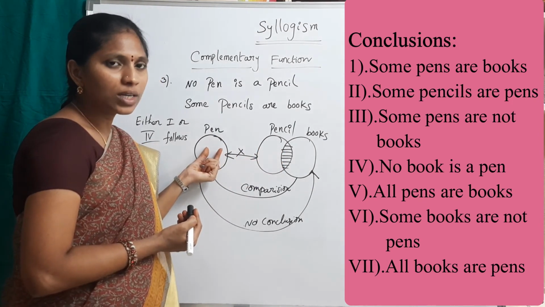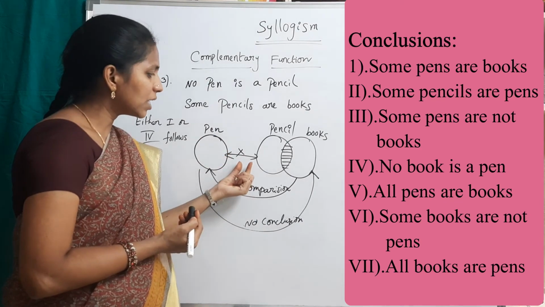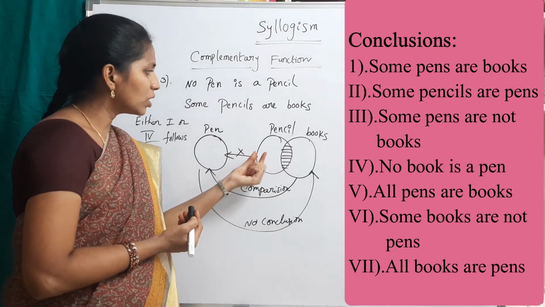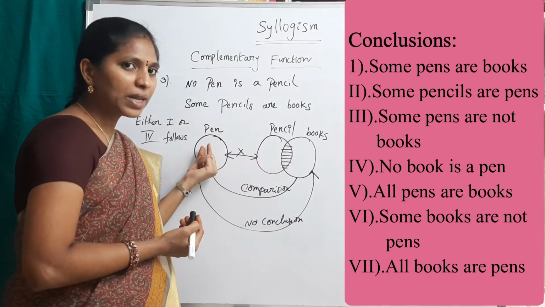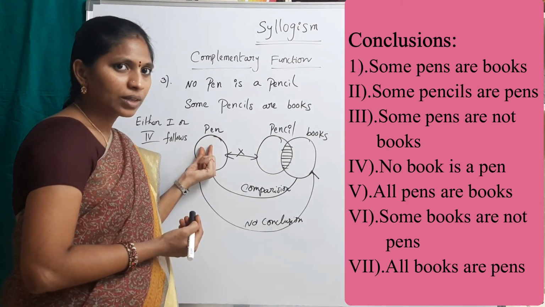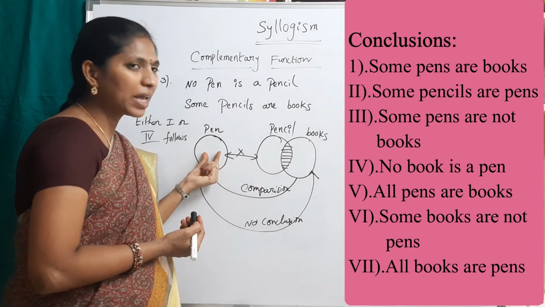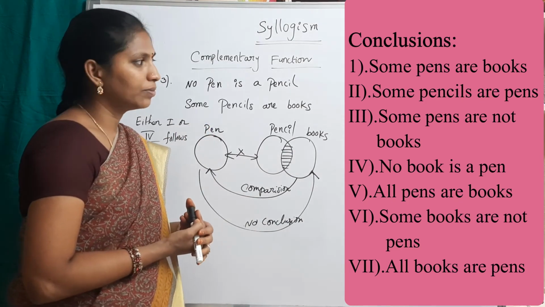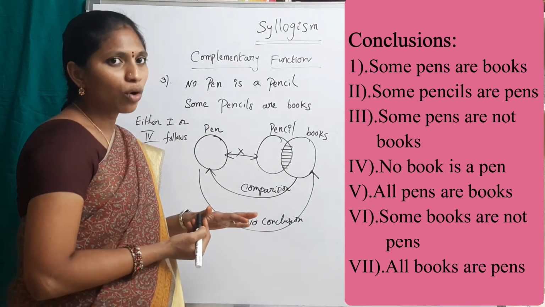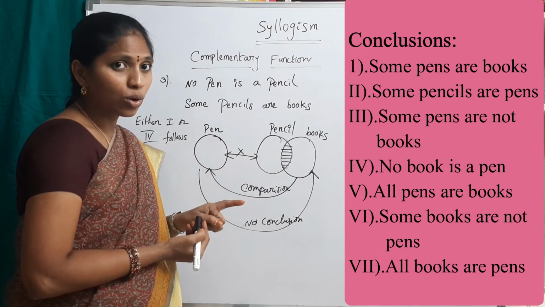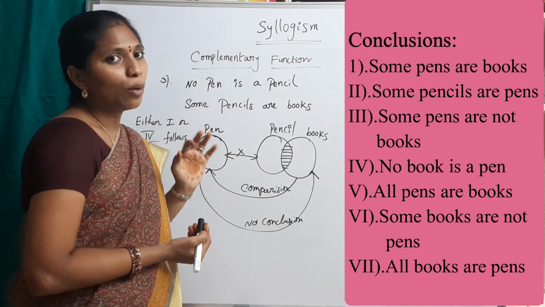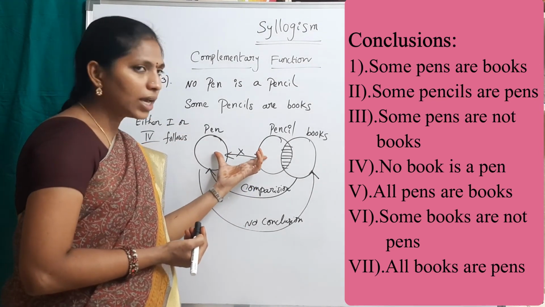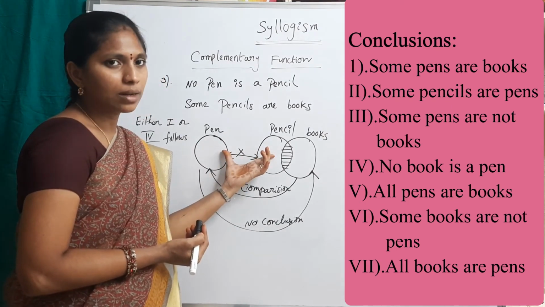No, we cannot say positive because here there is a negative. So some pencils are not pens is a conclusion, but some pencils are pens is not a conclusion. So the second one does not follow. And also we cannot go for complementary because there is a relation between pen and pencil.